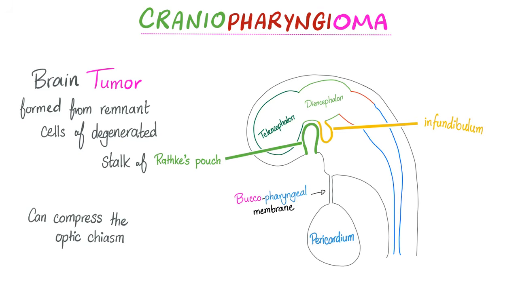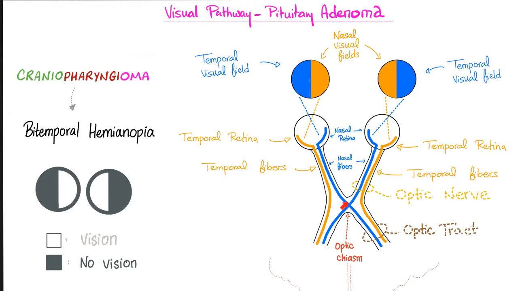What is craniopharyngioma? A brain tumor made from the remnants of the Rathke's pouch. It's another pituitary tumor, and it can compress your optic chiasm, giving you bitemporal hemianopsia. The tumor sits here and compresses the nasal fibers of the retina, which correspond to the temporal visual field. That's why you have lost both your lateral fields. The posterior pituitary is connected to the diencephalon. Optic nerves came from the diencephalon, and that's why they are close to each other.